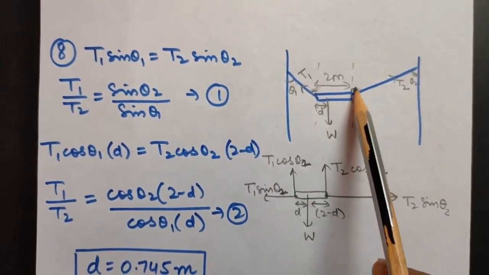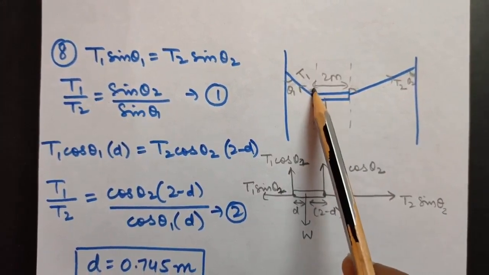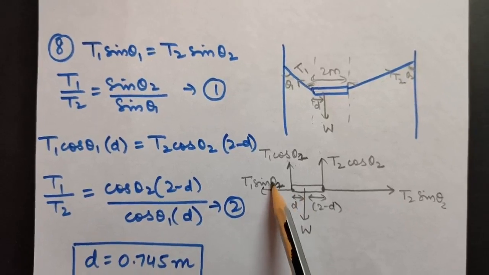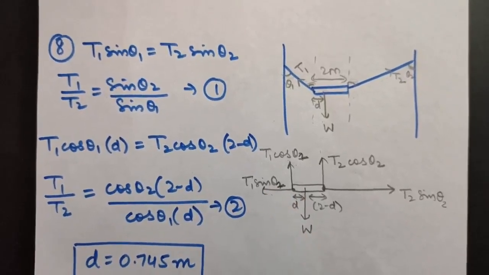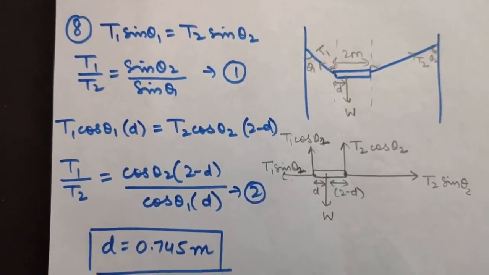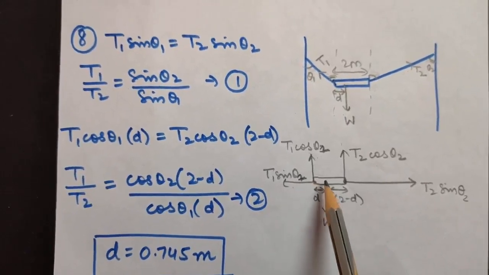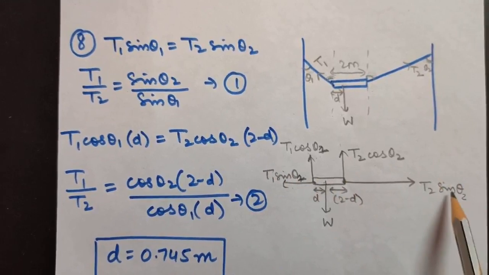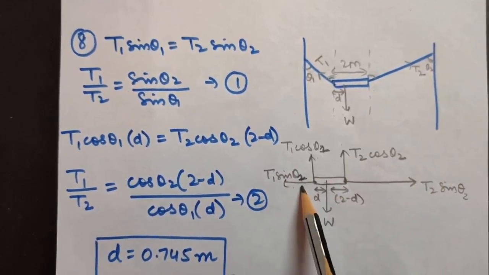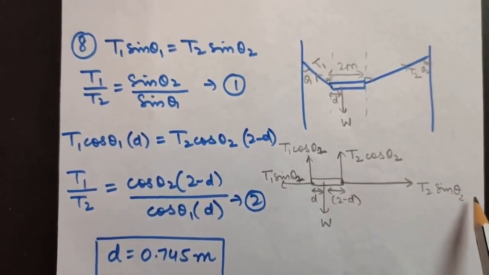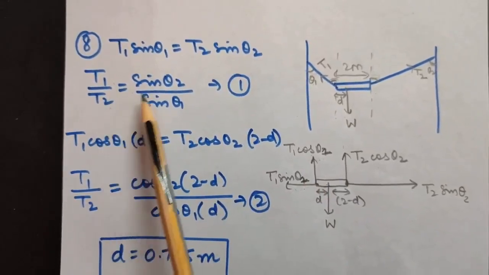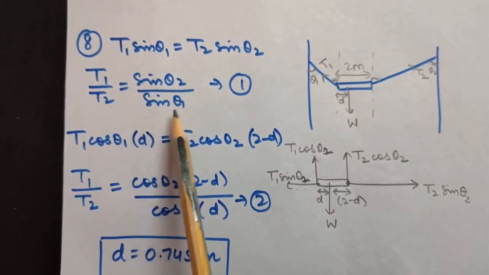Because we are assuming this to be theta 2, right? Now this is theta 1, so this component will be T1 cos theta 1 and this component will be T1 sin theta 1. Now let us make the equations of motion. Because this is the center of gravity, you can see these two forces are equal and opposite. That means T1 sin theta 1 is equal to T2 sin theta 2, right? So from here T1 upon T2 will come to be sin theta 2 upon sin theta 1.